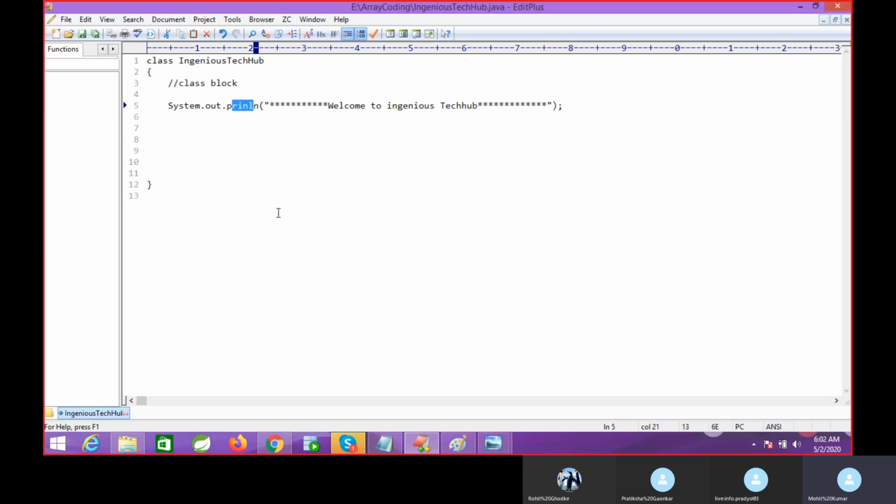If you write the logic in one class, how many classes would you have to create? We cannot create 100 classes. We cannot create 1000 classes. It is very hectic. Your JVM memory will be full. So they developed one more concept, called method. So the first point is, as a class block, we cannot write the logic directly. If you want to write the logic, you have a concept called method.